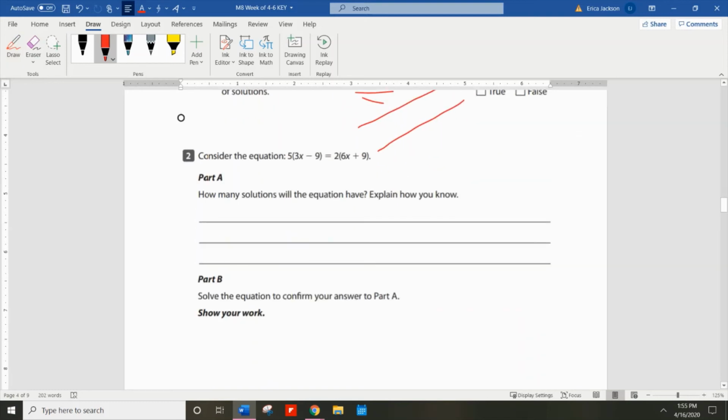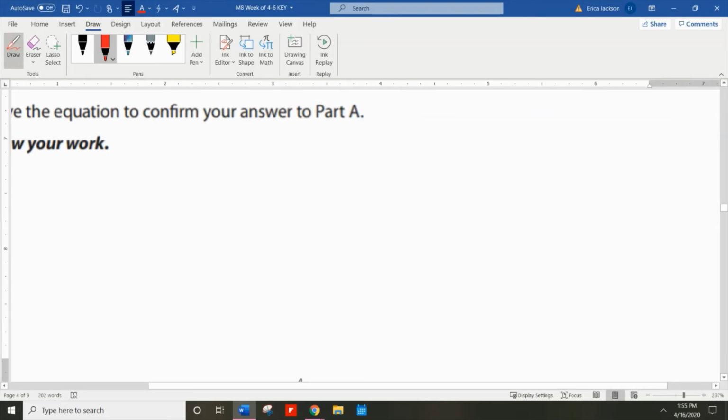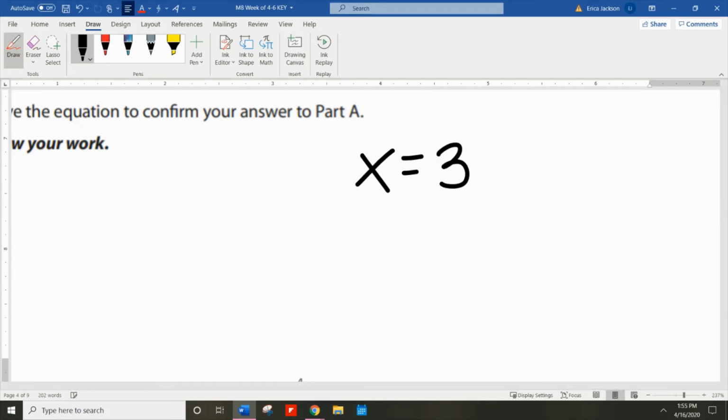Now, if you look down to other equations like this one, it says consider the equation, and it's got all this stuff here. You're going to have to distribute and solve it. Just keep in mind, I'm going to make a little note down here for you, that if you get something at the end of your solving that looks like x equals 3, pretty basic, pretty simple, that means there's one solution.